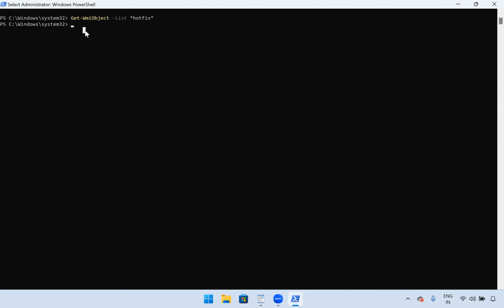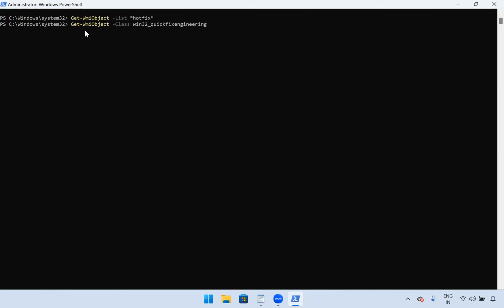In that case, we have to search. Okay, what do we have to use in WMI object to see the patches, instead of using hotfix? So what we'll do, Get-WmiObject -Class Win32_QuickFixEngineering.